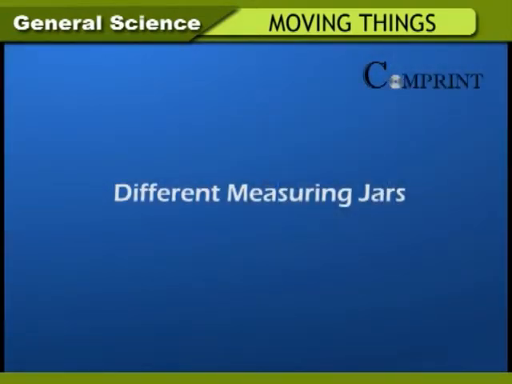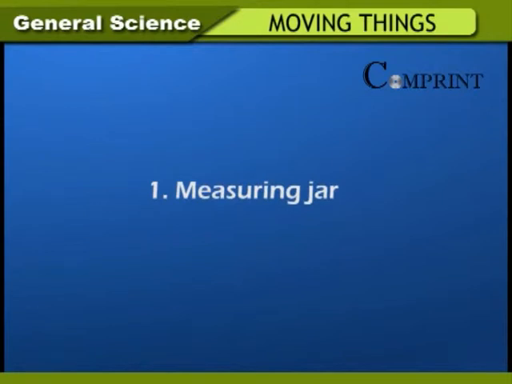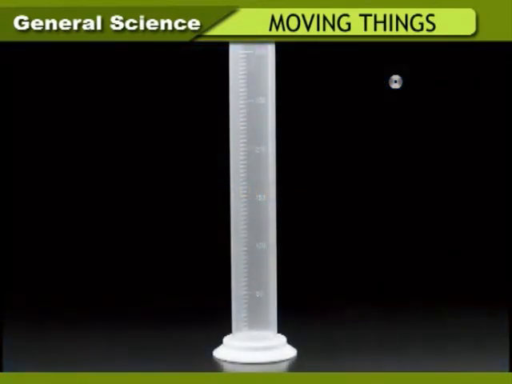Different measuring jars. 1. Measuring jars. This is a cylindrical vessel made of glass or plastic. It is used to measure the liquids of desired quantity. Measuring jars of 50 ml, 500 ml and 1000 ml are available for use in laboratories.